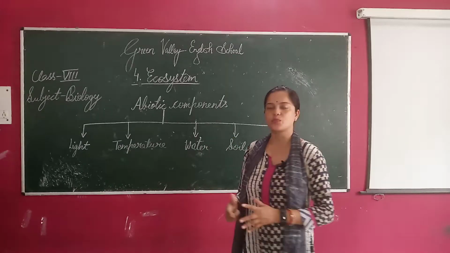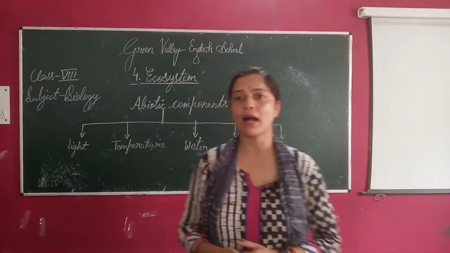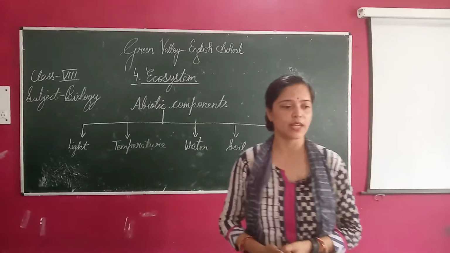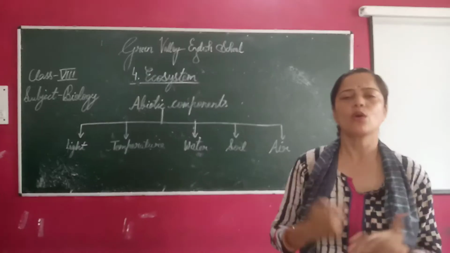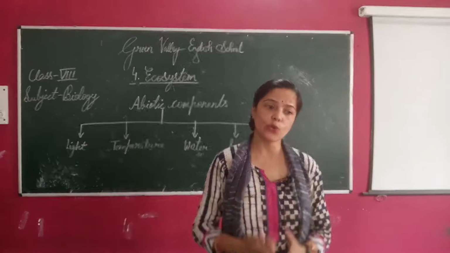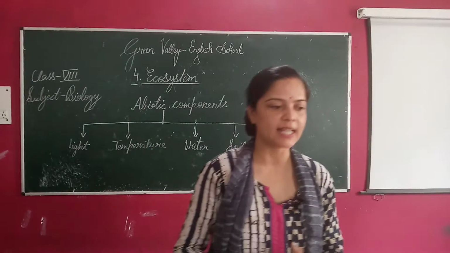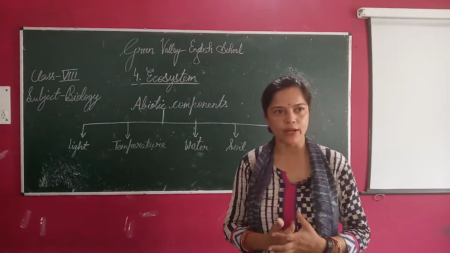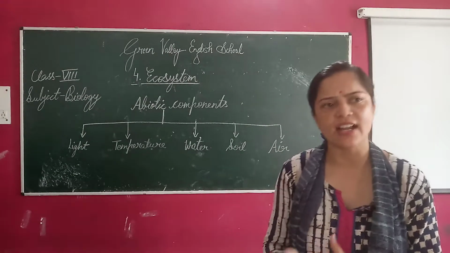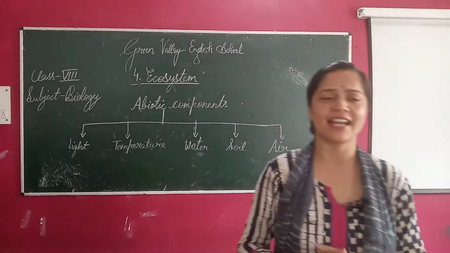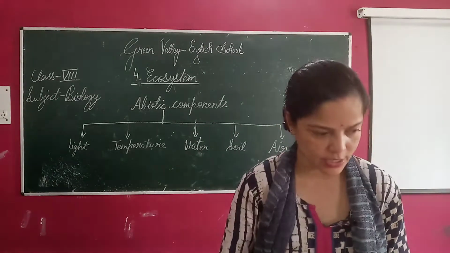In our last class, we started the chapter ecosystem and we studied about biotic components. Today, we will go through abiotic components. What are abiotic components? As I told you, all the non-living components are called abiotic components. The abiotic factors include the non-living factors of environment such as light, temperature, air, soil and water.